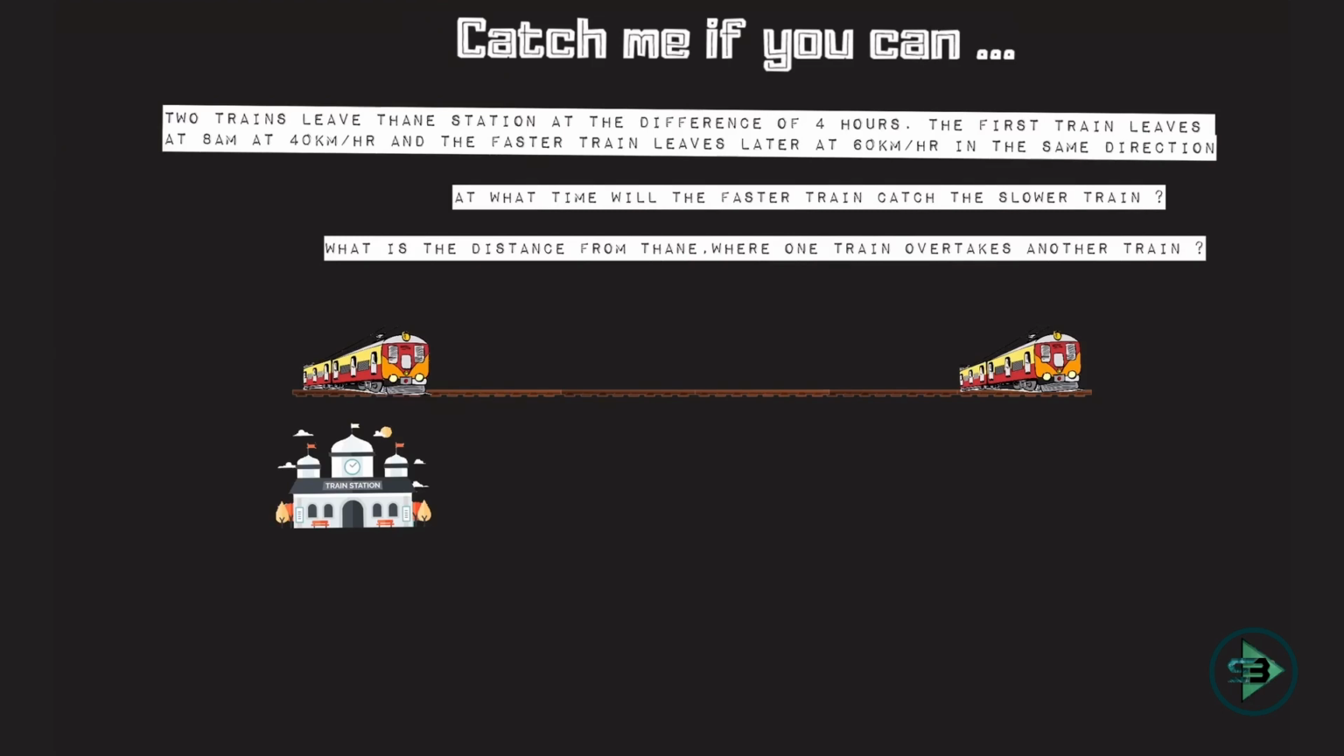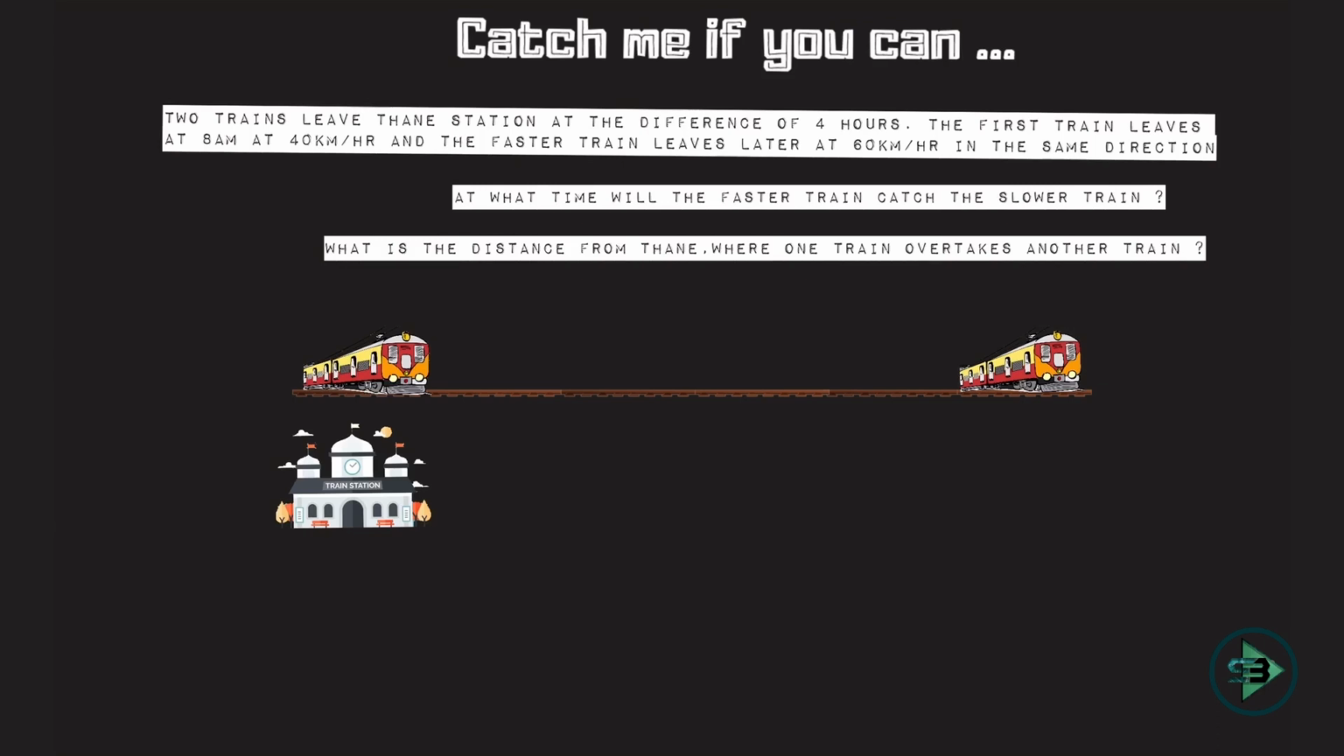Welcome to the next episode on trains, which is Catch Me If You Can. Now after solving the types, we come on to solve problems on trains. So let's see what this problem is saying. Two trains leave Thane station at a difference of 4 hours. The first train leaves at 8 am at 40 km per hour, and the faster train leaves later at 60 km per hour. So this is like two trains traveling in the same direction.